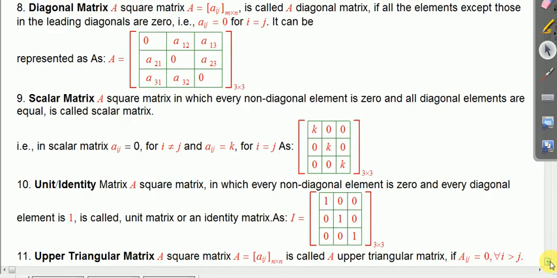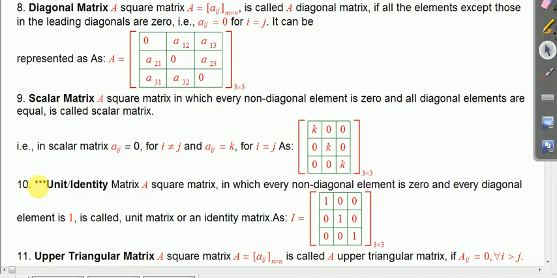Now next is unit matrix or identity matrix. It's a very important thing, very important in the sense that I am just indicating a very important matrix. So a matrix which is essentially a square matrix, first thing. Second thing, non-diagonal elements are 0 and diagonal elements are 1. That is known as an identity matrix or unit matrix.